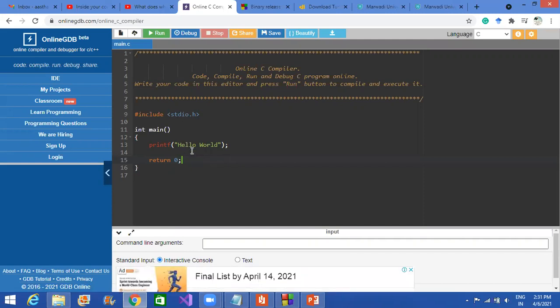Till now, does anyone have any question related to the basic structure of it? Students?